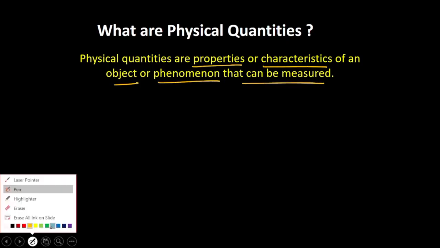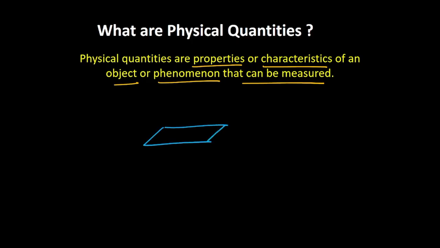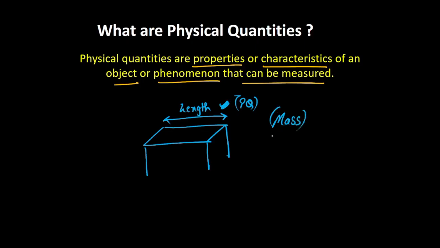For an example, you have a table and you want to take the measurements of this table. Now, what would you need? Let's say you take a scale and measure this particular side. We call this length. Now, length can be characterized as a physical quantity because it is something that can be measured. Similarly, for this table, you can measure its mass. So, mass is yet another physical quantity. You can also measure the volume of this table. That's yet another physical quantity. So all these things, volume, mass, length, these are what are called the physical quantities.